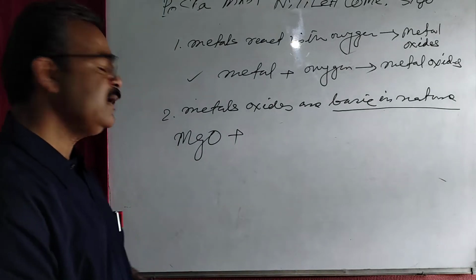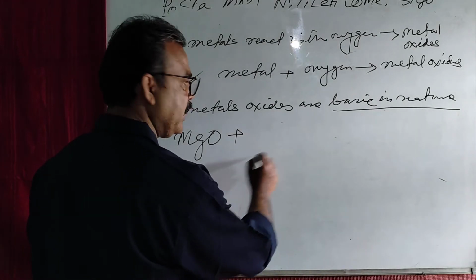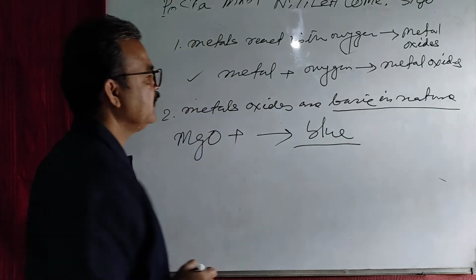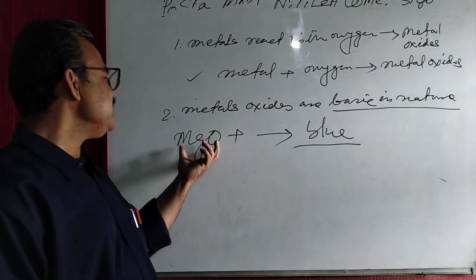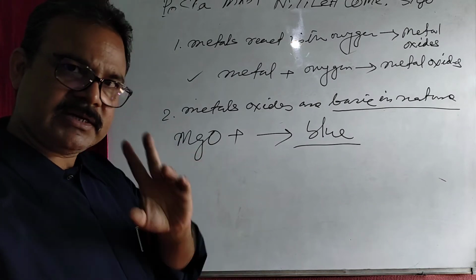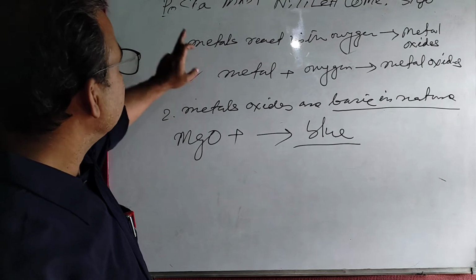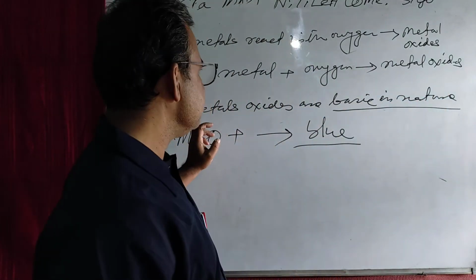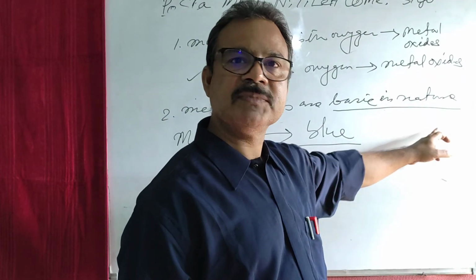If you bring a moist red litmus paper, it will convert the color of the litmus paper to blue. It's proved that it is basic in nature. Is it clear? So once again, you remember that when metal reacts with oxygen, then metal oxides are formed, and generally metal oxides are basic in nature.